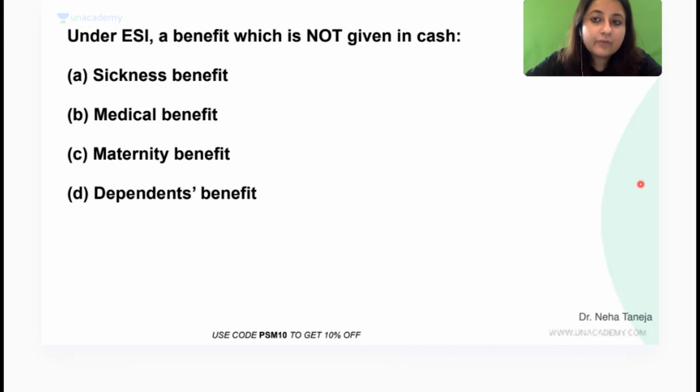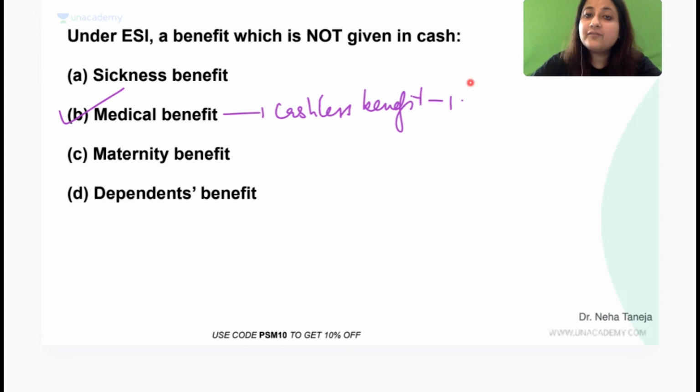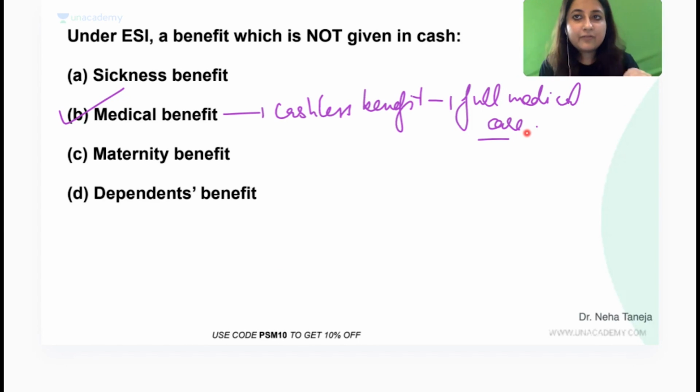Okay, good. 41% of you, 38% of you managed it. Guys, medical benefit is a cashless benefit, beta. What is medical benefit? I have told you many times in my previous classes, it is a cashless benefit. It's a full medical care. Are you understanding? All those workers who are eligible for the ESI Act, if they suffer from a disease which requires medical attention, they will be provided full medical care in an ESI hospital. I will not offer him money again and say, please go and get yourself checked in Apollo. No, I cannot do that, okay? So it is a cashless benefit which provides full medical care.